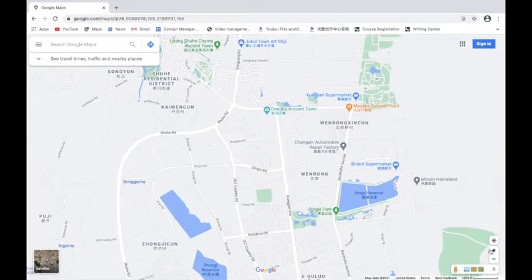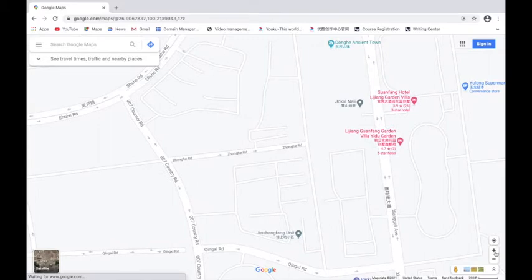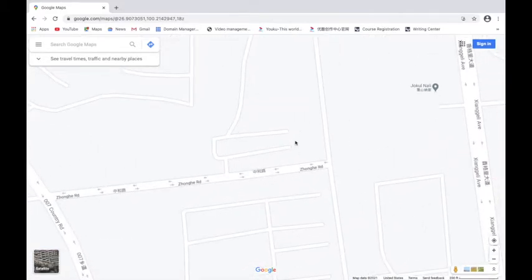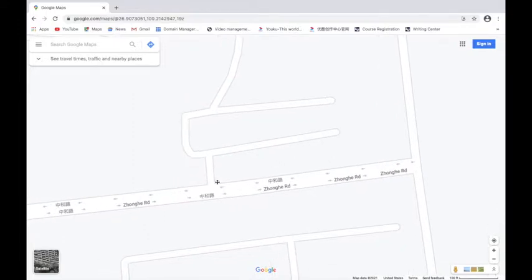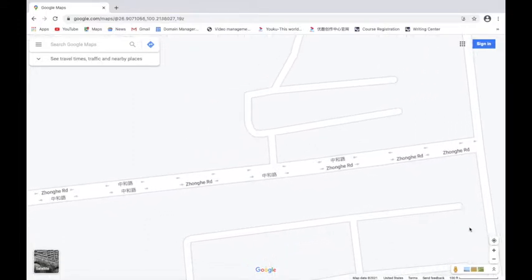Okay, so I'm going to go ahead and do mine for you. You've all been to my house for different events, so we're going to go ahead and zoom in here. So here's where my house is. It's in Jinshangfang. And I'm going to go ahead and start inside my complex, but what you can do for yourself is you can start at the gate of your complex if you'd like, okay? So why don't I go ahead and show you it just like I'll ask you to do it.